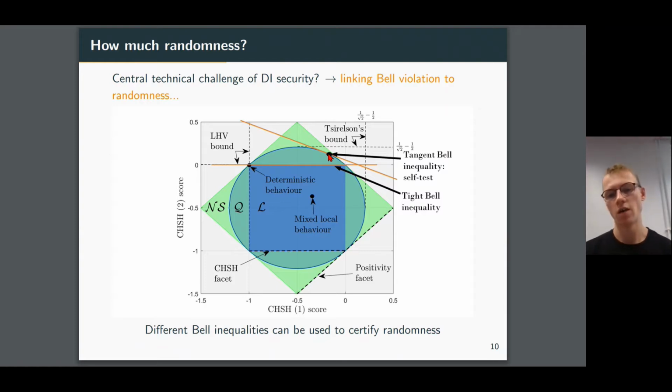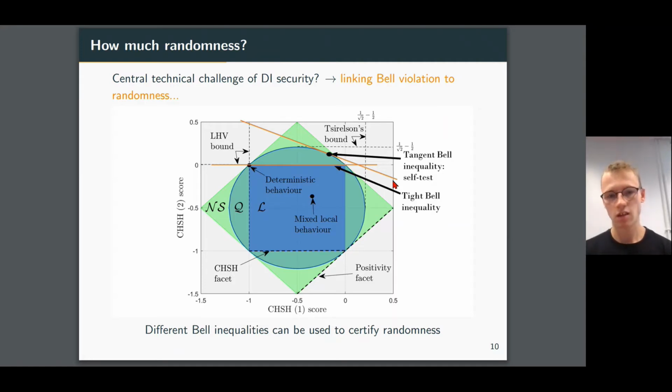To illustrate why this could be so, consider if we had a task in mind, such as randomness generation, and there was a particular quantum state and measurements that were ideally suited for this task. Now, if we were fortunate enough that this state and measurements generates correlations that sit on the boundary of the quantum set, and also if they have this property of self-testing, which we can design a self-test for, what we can do is plot these correlations on the boundary of the quantum set and come up with this tangent Bell inequality. And this now gives us a device-independent test for these quantum state and measurements, for this quantum strategy.